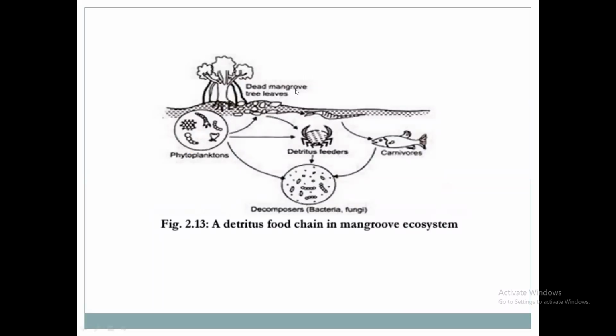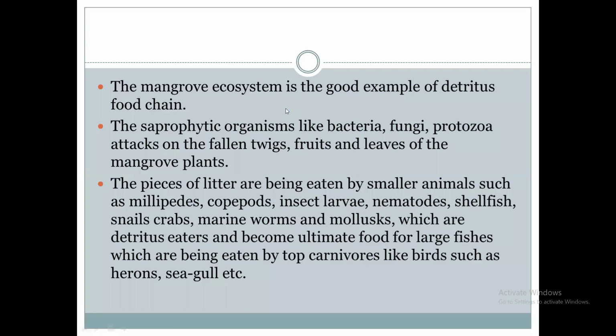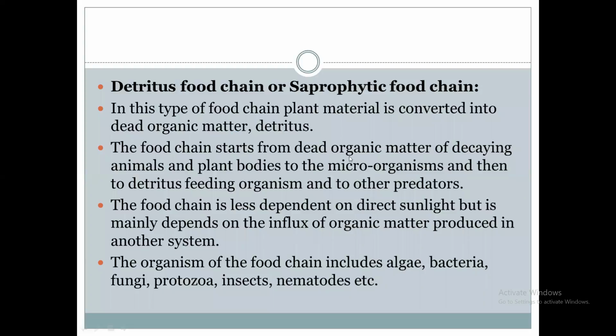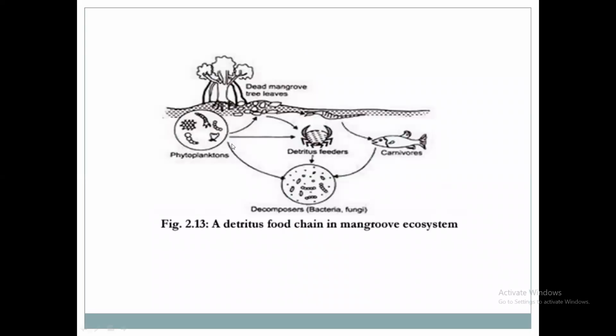Look at what is given there: dead mangrove tree leaves, the remains of trees, the decayed remains or decayed fallen leaves. On that, bacteria gather. That bacteria will consume that decayed plants, decayed organic matter or animals. Then next, that microorganism is called phytoplankton. That phytoplankton will be consumed by detritus feeders, small insects. Here it is shown.